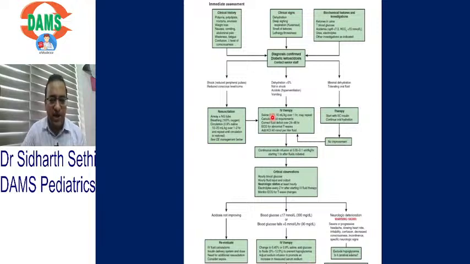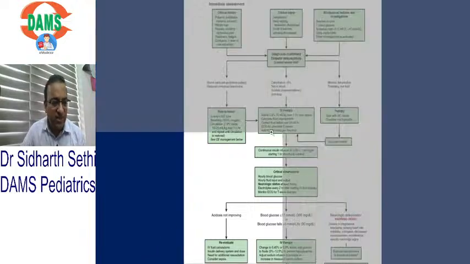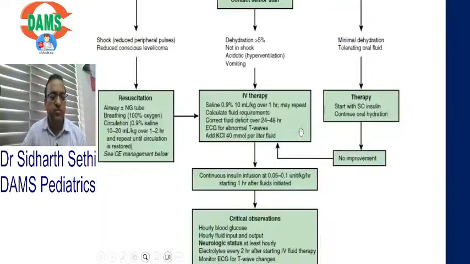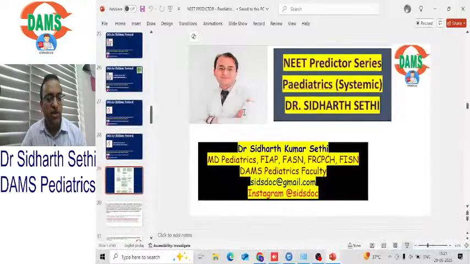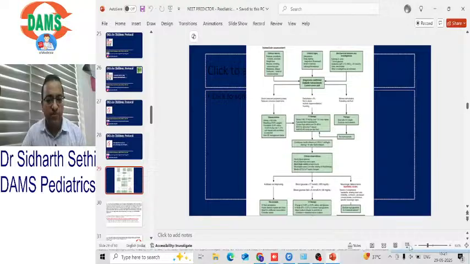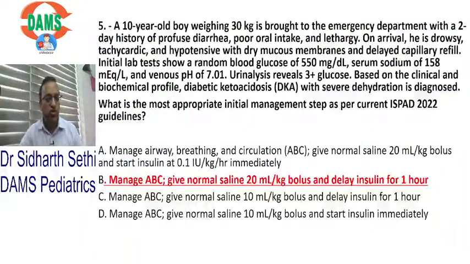So just to make you realize, guys, this is a picture from Nelson's textbook and I will just zoom this for you. ये देखो, पहले देना है bolus 10 to 20 ml per kg, then start insulin 1 hour after fluids are initiated. So 1 hour after fluids are initiated, then you will start insulin infusion. Remember this. So इस क्वेश्चन का आंसर है give bolus and delay insulin for 1 hour.